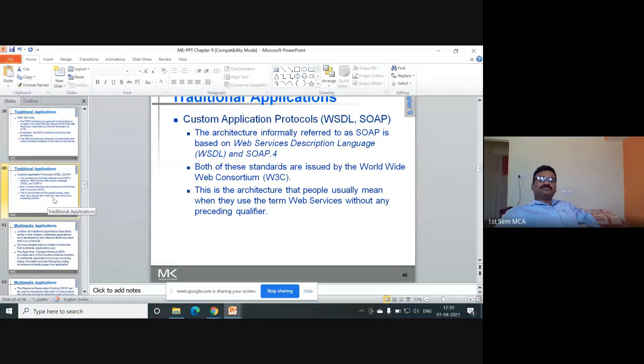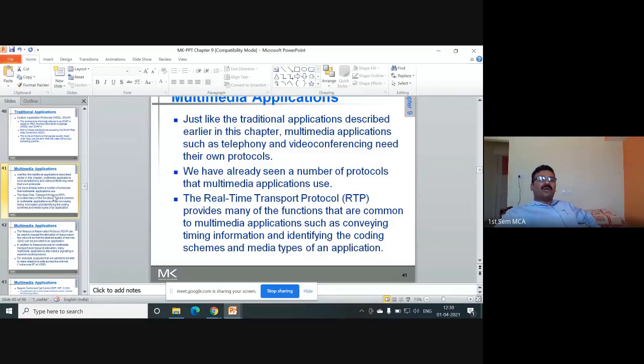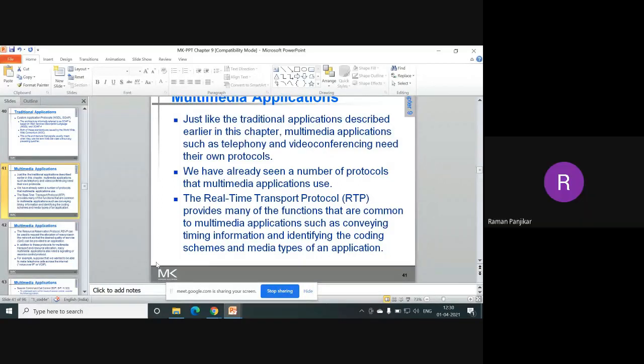Scalability, right? So concentrate on SOAP and REST architecture. What is the expansion of SOAP and what is the expansion of REST? You go through the expansion. That is one assignment for you. I don't know how much you are actively listening to the class, so I am giving one question: write the expansion of SOAP and REST. I will ask this question in the internal test, to check whether you are listening to this class or not.